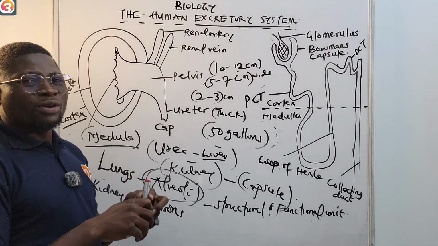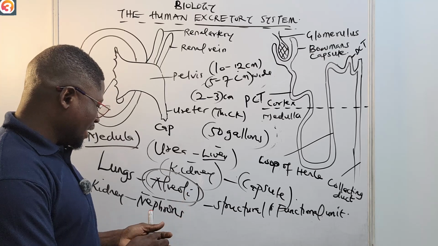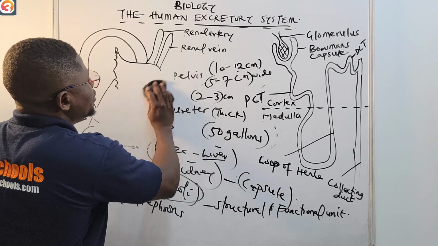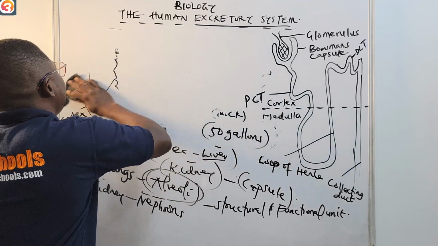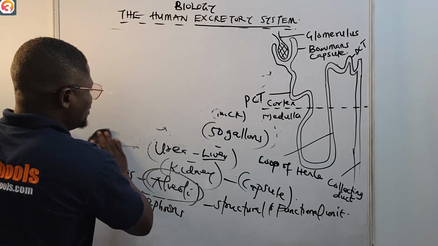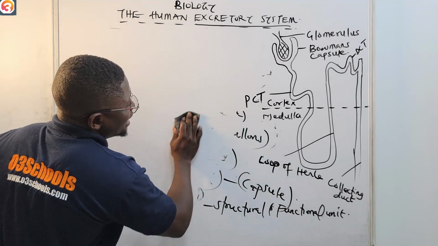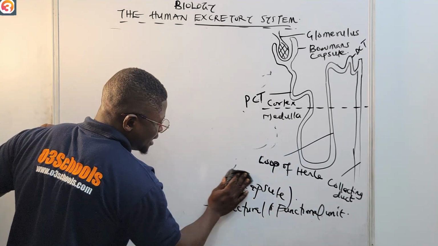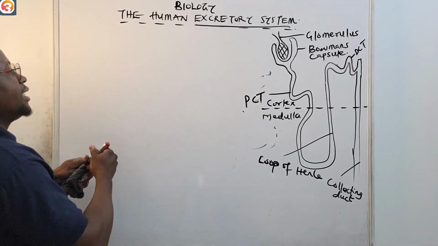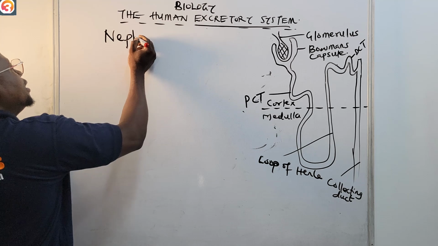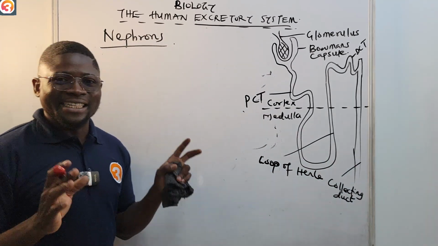So now let us talk about the nephrons in full detail. Like we said, the nephrons are the structural and functional units of the kidney. Let me take this diagram off now, since we have gotten sufficient information from it, so that I have more space to write.